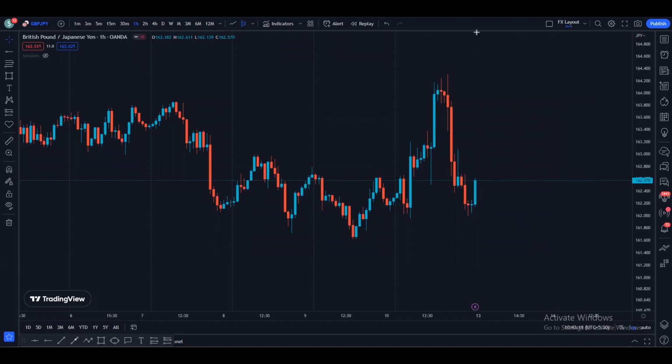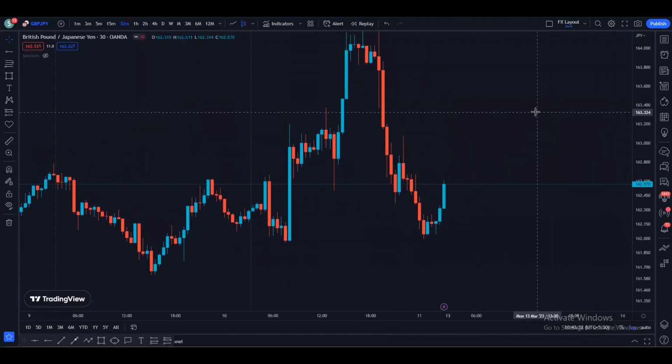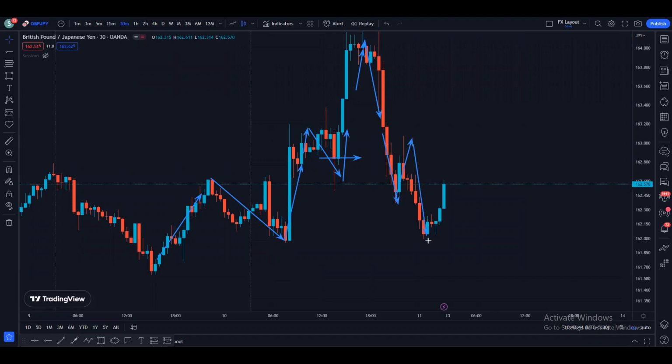But if we check all of the higher time frames, so we know monthly, weekly, daily, 4-hour, all higher time frames are bullish, right? Also, let us see the 30-minute time frame. The 30-minute also is bearish at the moment. As we can see, we were making higher highs, higher lows. We made a high, then the price broke this support. We made a low, lower high, lower low, right? So right now the price might be coming up to find some kind of resistance to go to the downside, retest this low and more lows on the left hand side or the downside.